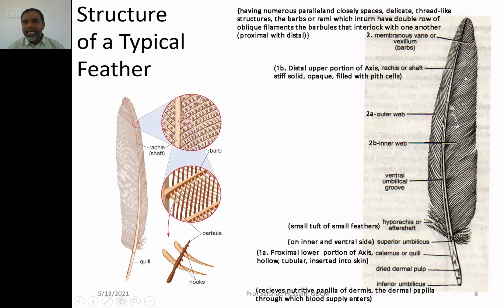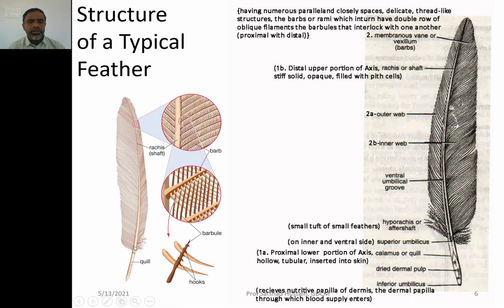These veins have several parallel hair-like features called the barbs, thread-like features you can also say. These are also called rami. These rami in turn have the barbules also, the oblique filaments, which interlock with one another. So barbules of one barb interlock with the other.